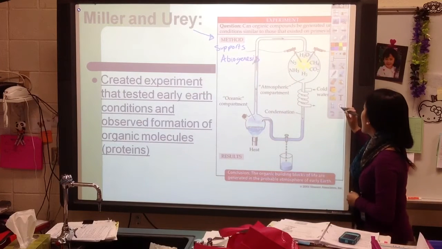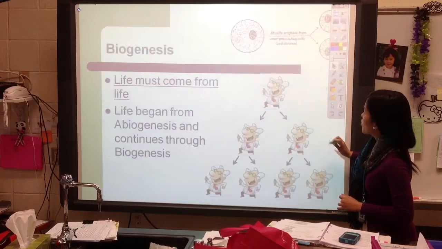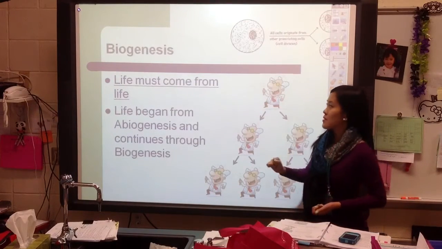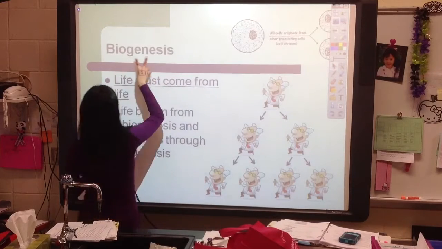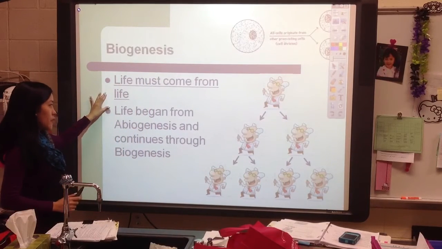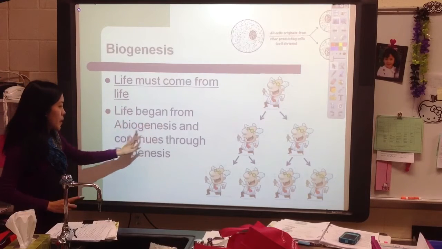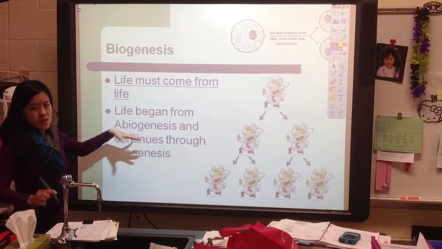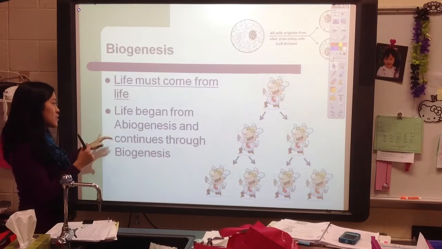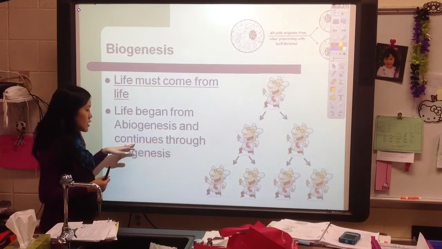And so now we know of biogenesis, life starting from life. So life must come from life, and life began from abiogenesis. We started with life kind of being put together and forced together by the atmosphere, but it's going to continue